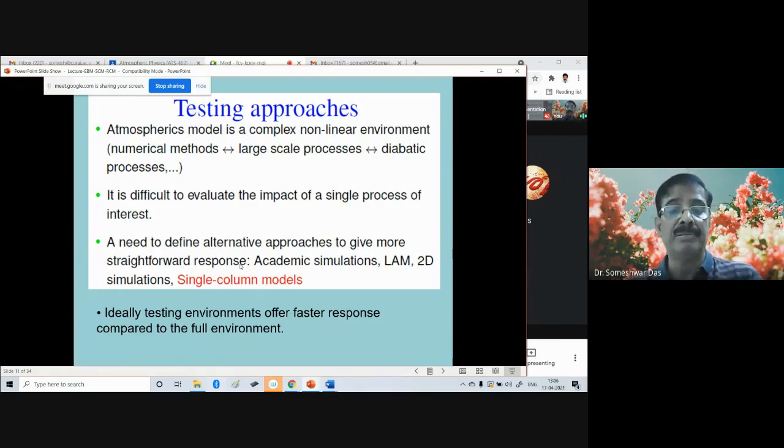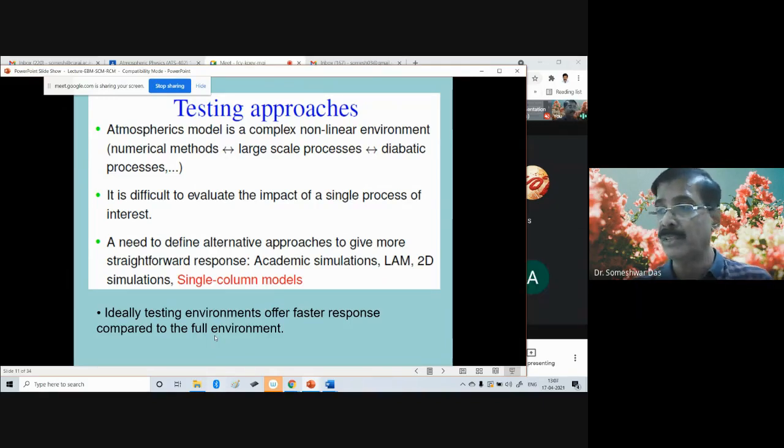So this type of model is ideal for testing environments and offers a faster response compared to the full environment, because in a full-fledged model, first of all, it takes a lot of computing time. You may have to wait for several hours to get your results, or sometimes even days. But with a single column model, it is a simplified model and you quickly get your result. Of course, single column models are fine to test the physics initially in an isolated way, but eventually it has to be tested along with the full-fledged model.